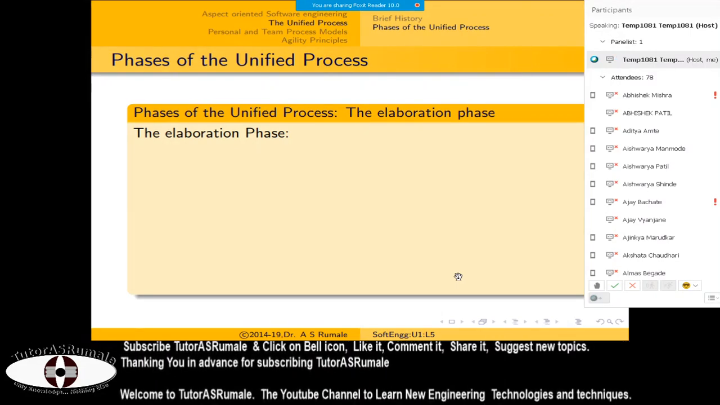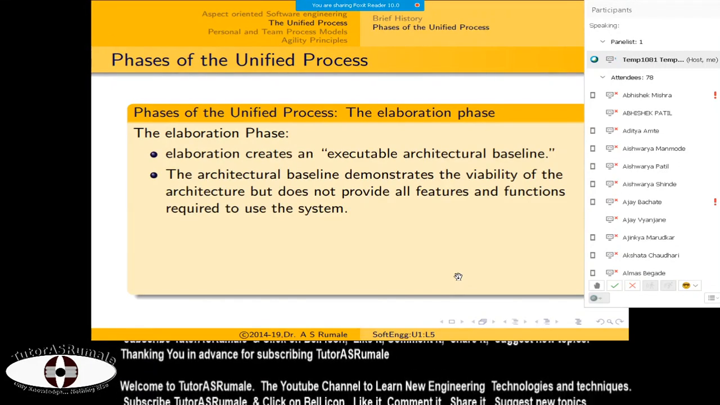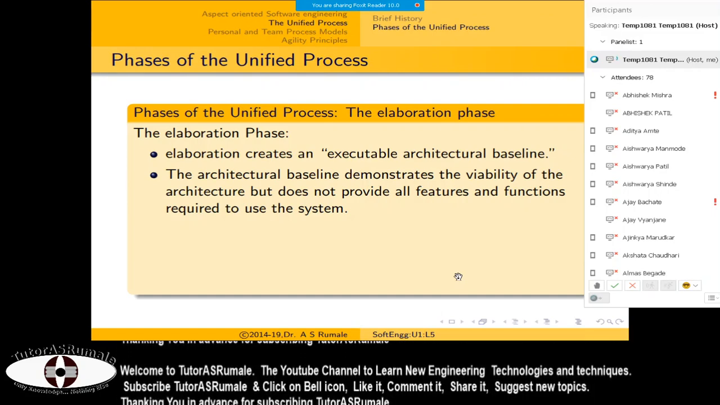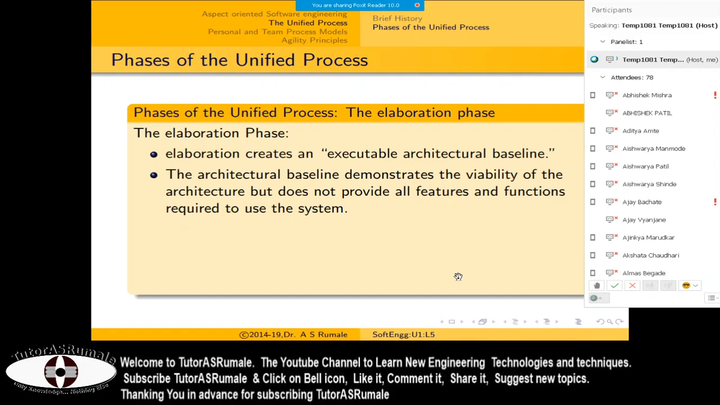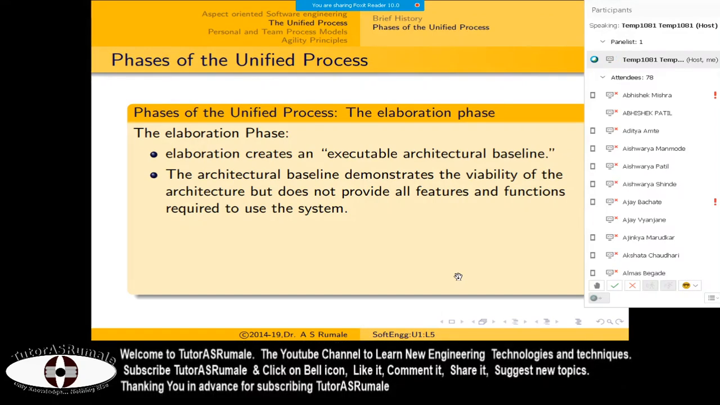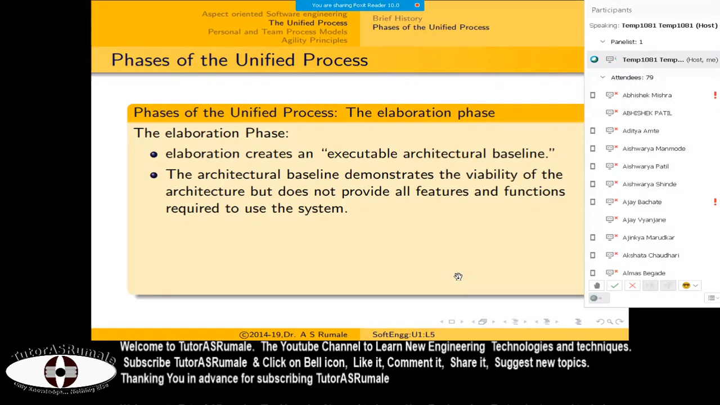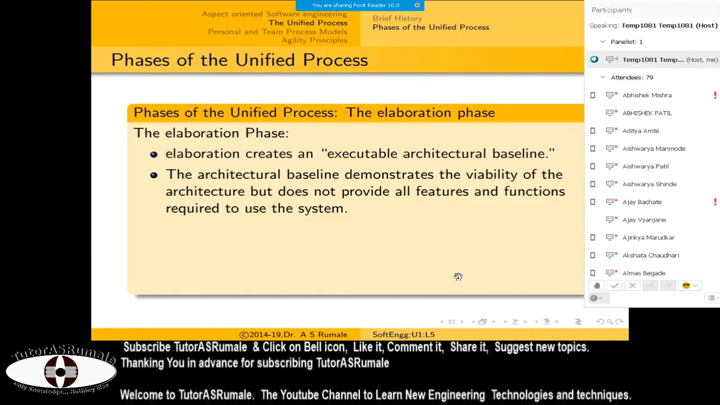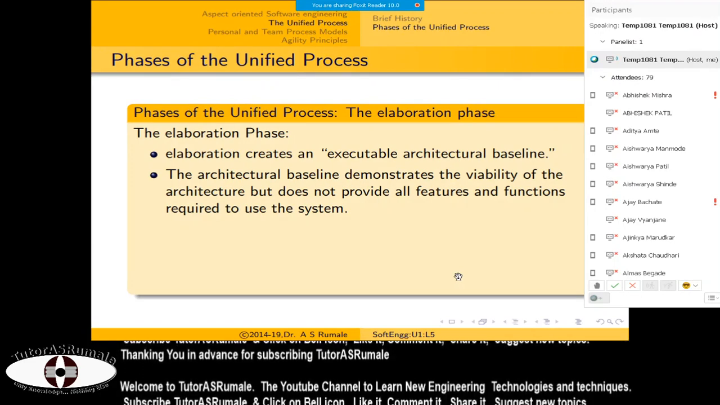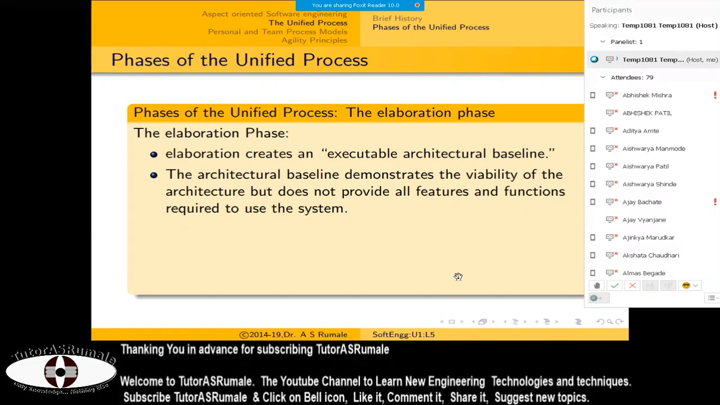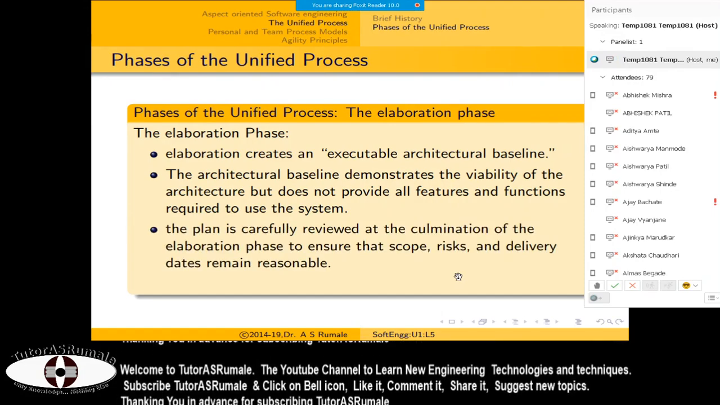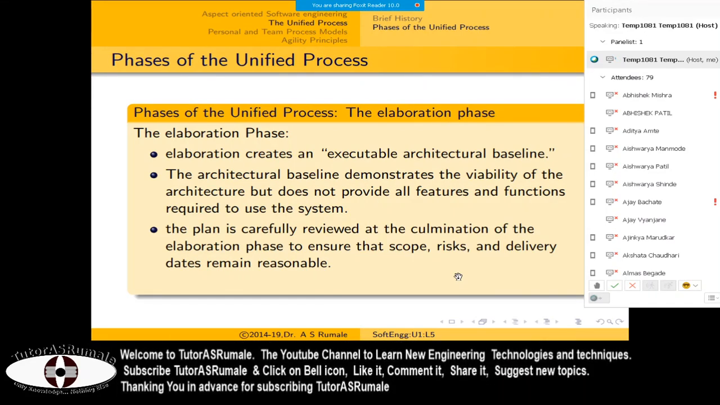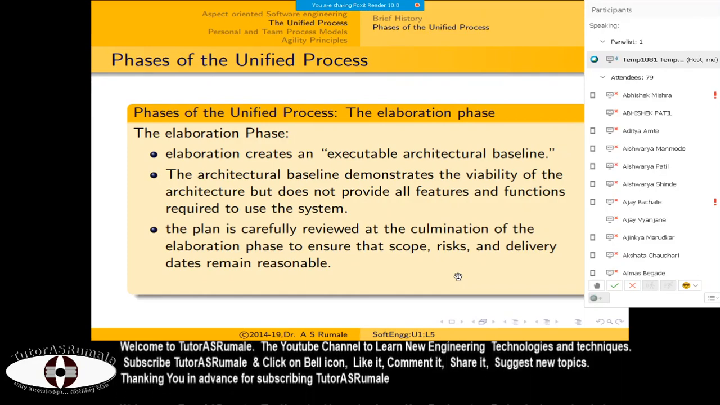Now this elaboration phase also creates an executable architecture baseline. The baseline means framework. In software engineering it is called a baseline, or in Java these are called abstract classes. The classes are defined, functions are named, but no functionality is yet introduced in it. So this baseline is created to demonstrate how exactly things will work after implementation. So it covers scope, risks, and other things in the elaboration phase.